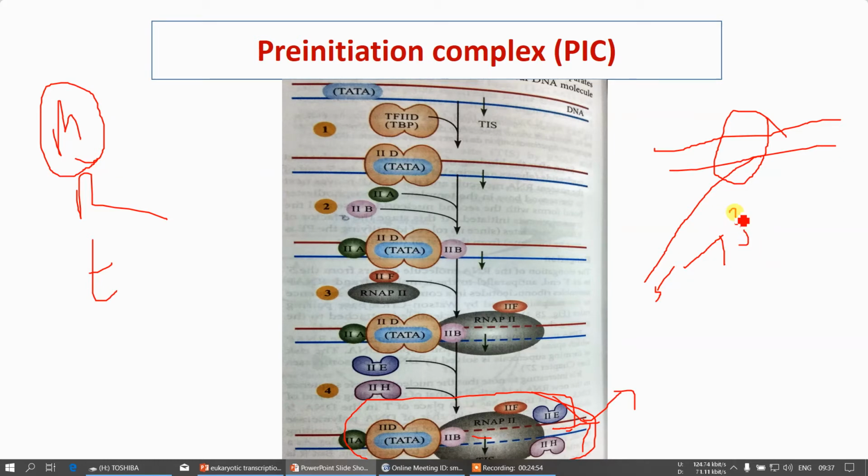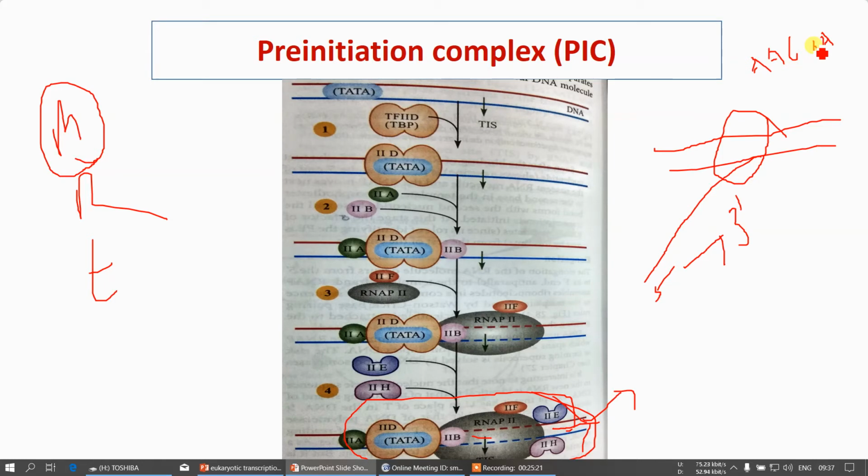Now for the termination process, once you reach the termination codons, these termination codons will be AAUAA. Please do remember the termination codons will be AAUAA.